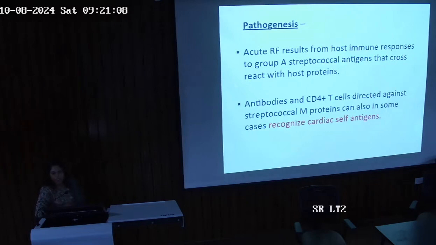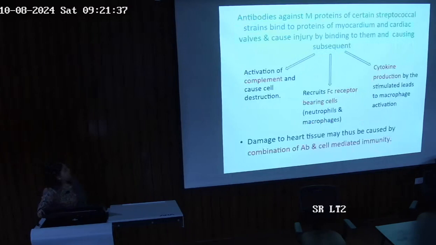Did you understand anything by this? The antibodies produced in response to the streptococcal pharyngitis cross-react with your heart's self antigens, and go and destroy those in our own body. That is something like autoimmunity, right? So it is an immunologically mediated disease. All right, so what is the pathogenesis again?